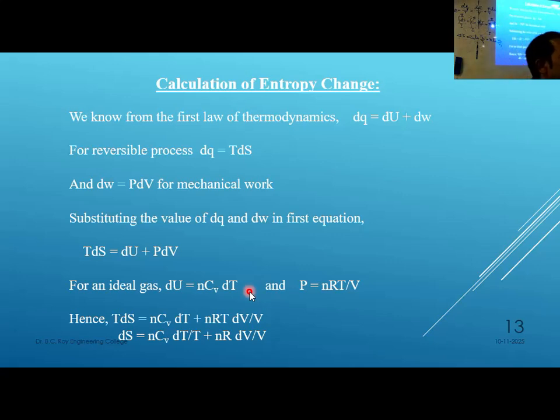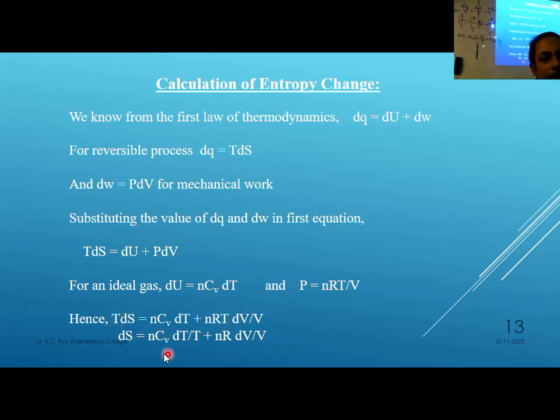The same thing is written here also on the screen. It is already there, just see. Instead of dQ, we have just replaced TdS. That is the second law, the definition of entropy, dS equal to dQ by T. So therefore dQ equal to TdS. If you apply that in the first law, TdS equal to dU plus PdV. Now if you divide both sides by T, dU equal to Cv dT. If you can take n, you may not take n, doesn't matter. n is the number of moles, and it is an extensive property, that's why it is dependent on amount.